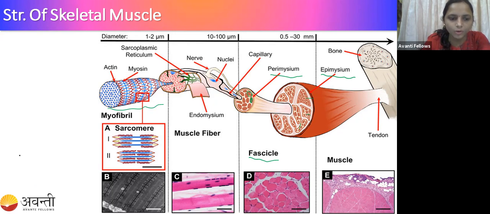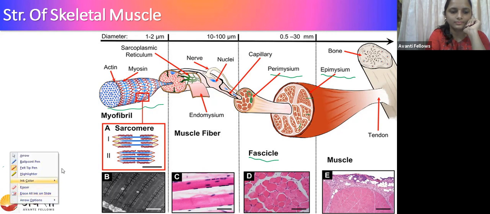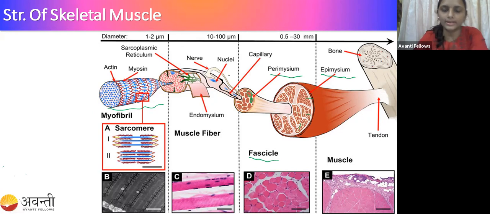Can anyone tell me what the light band and dark band are here? Okay, guys. The light band is made up of actin filament.